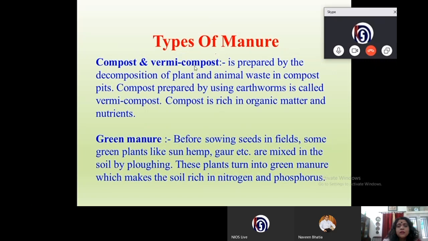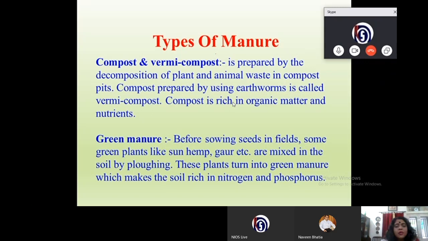Now let us see what are the different types of manures. There are three types of manures: compost, vermicompost and green manure. The compost and vermicompost are prepared by the decomposition of plant and animal waste in compost pits. Compost that is prepared by using earthworms is called vermicompost. Compost is rich in organic matter and nutrients.